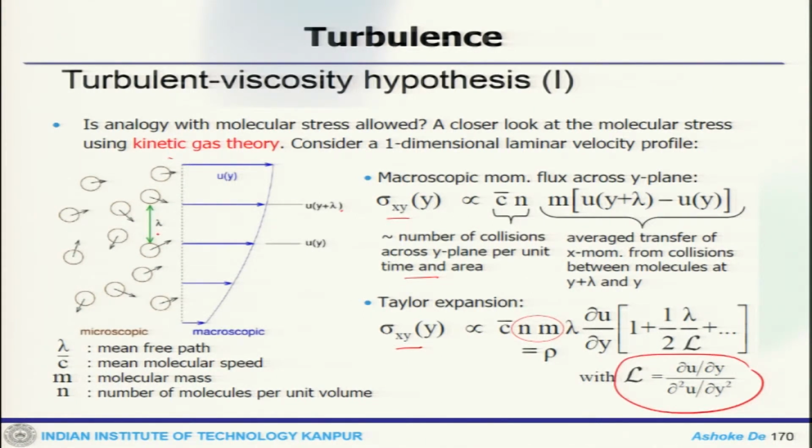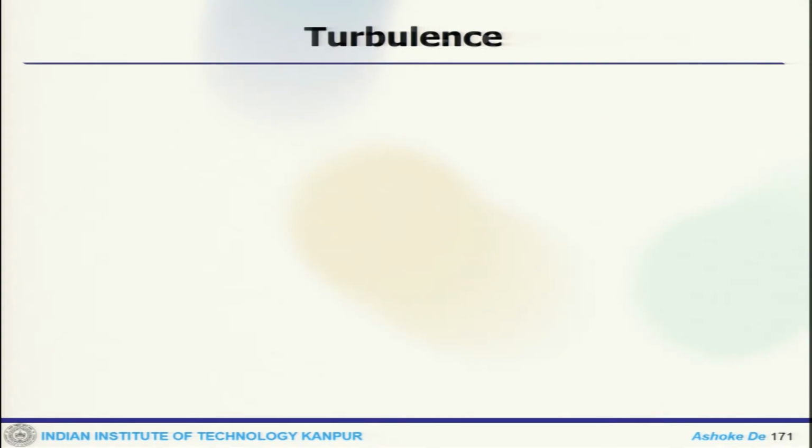Here lambda is the mean free path, C is the mean molecular speed, m is the molecular mass, and n represents the number of molecules per unit volume. Now, in practical application, typically lambda is quite small compared to L, which signifies that sigma xy would be rho nu del u by del y, where nu is half of C bar lambda.